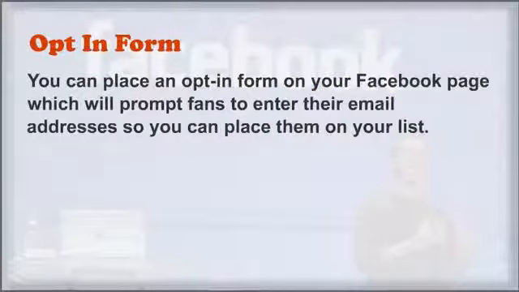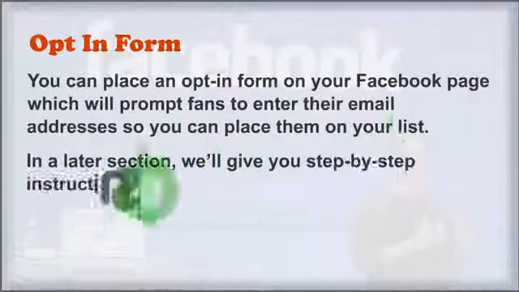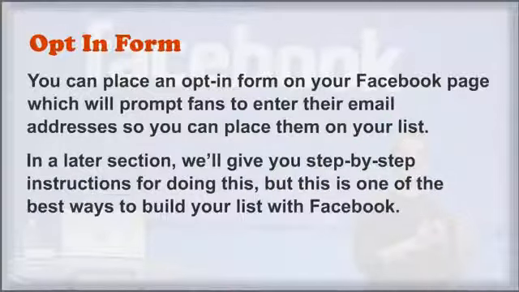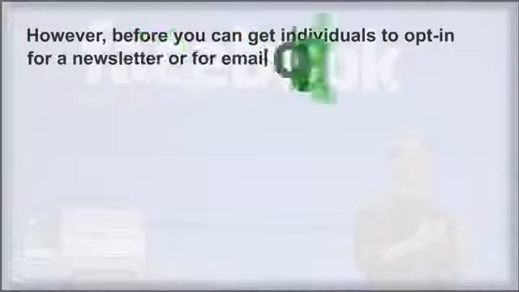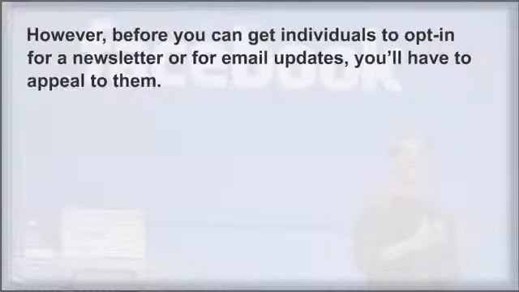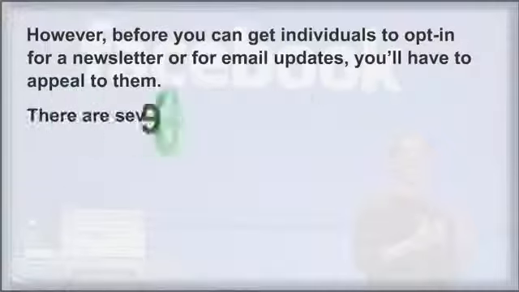Opt-in form. You can place an opt-in form on your Facebook page, which will prompt fans to enter their email addresses so you can place them on your list. In a later section, we'll give you step-by-step instructions for doing this. But this is one of the best ways to build your list with Facebook. However, before you can get individuals to opt in for a newsletter or for email updates, you'll have to appeal to them. There are several ways in which you can do this.